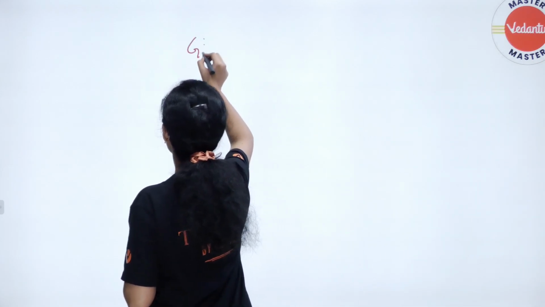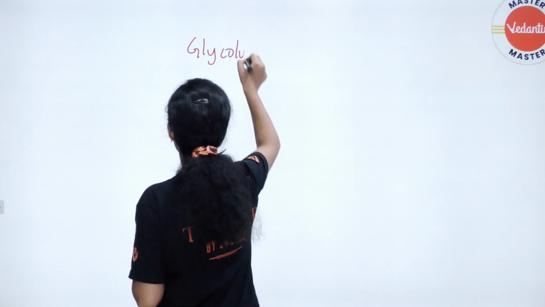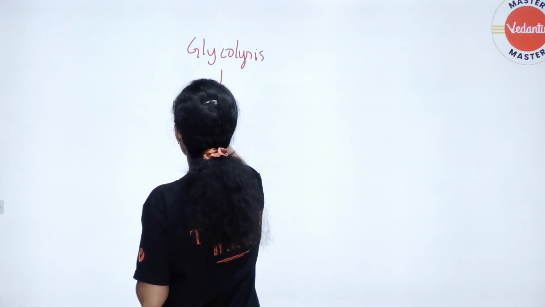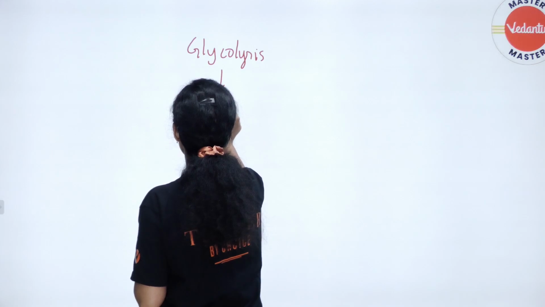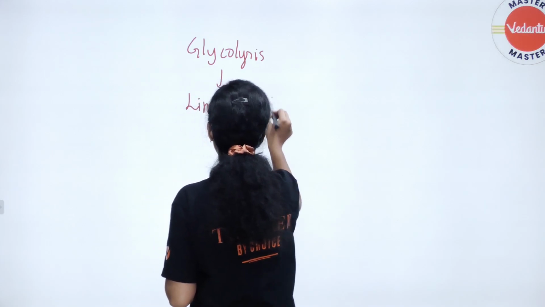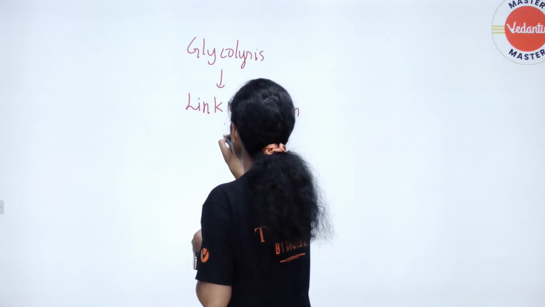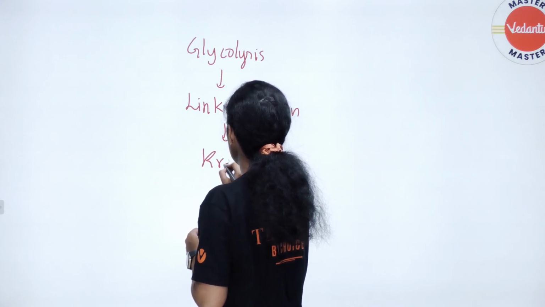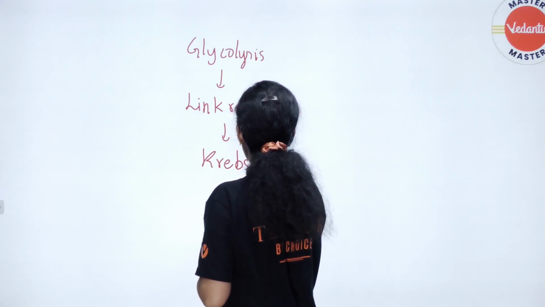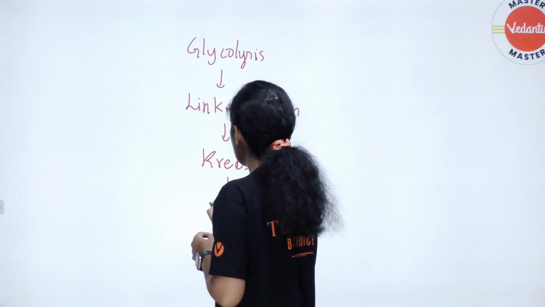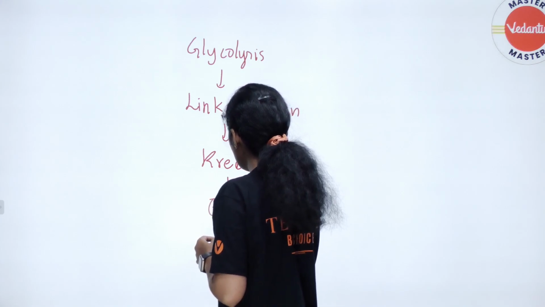Okay, so first, what do we need to know? After glycolysis, what happens, pasangala? Link reaction. After the link reaction, what happens? Krebs cycle. After the Krebs cycle, what happens? Electron transport chain.